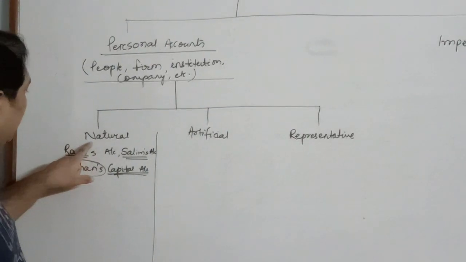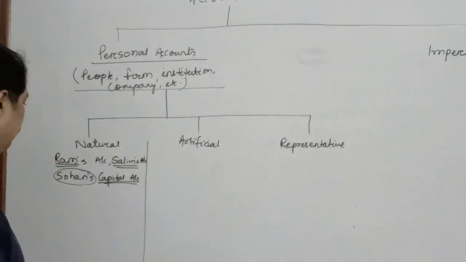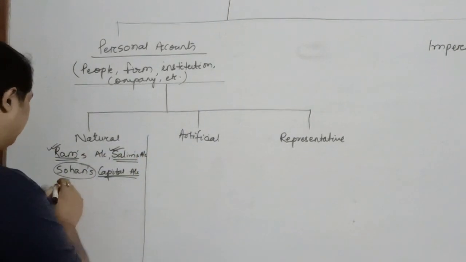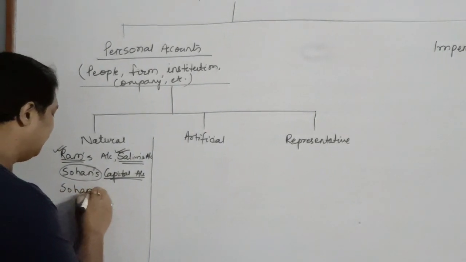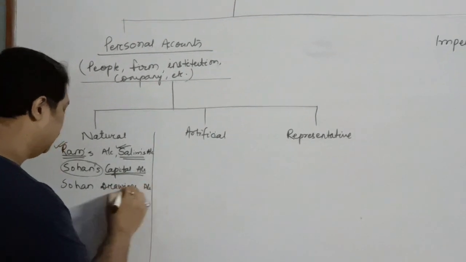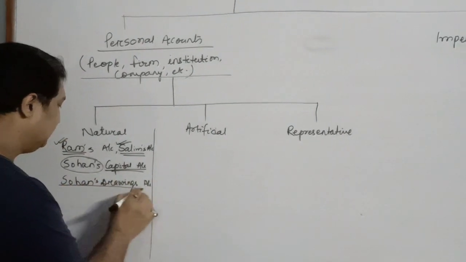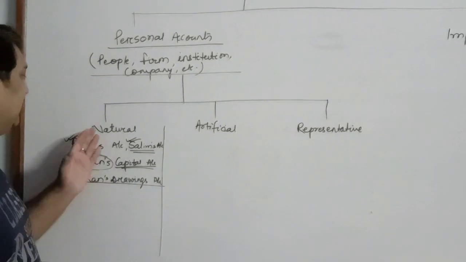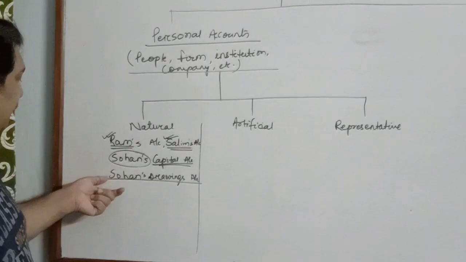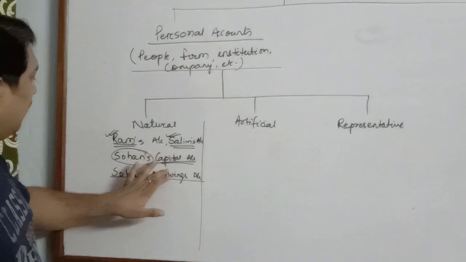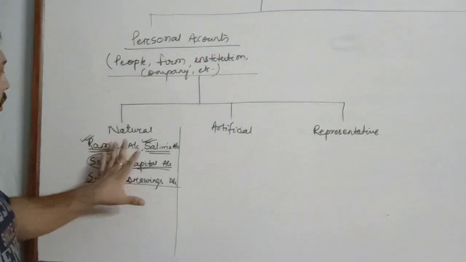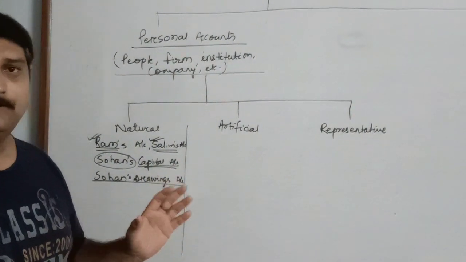That is why it is a natural personal account. Similarly, wherever the name of any person comes, even Sohan is a businessman, and if he draws for his personal use, so Sohan's drawings account is also a natural personal account because it is also related to a person. So capital account, drawings account, any person's name, all these are referred as natural personal account.